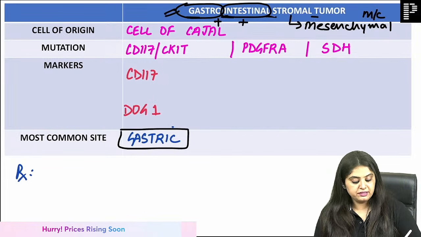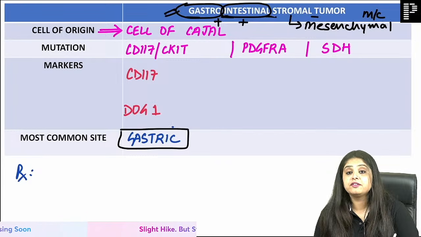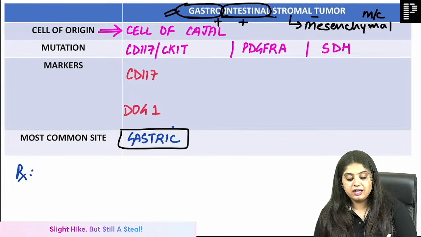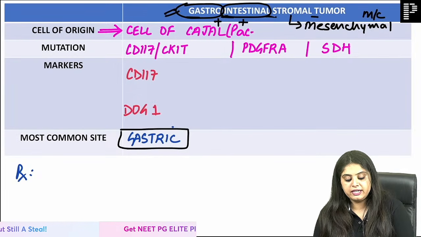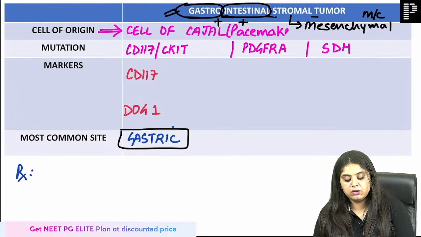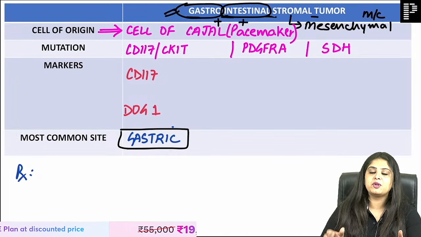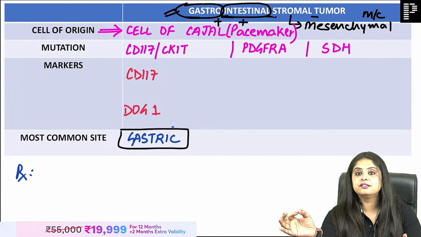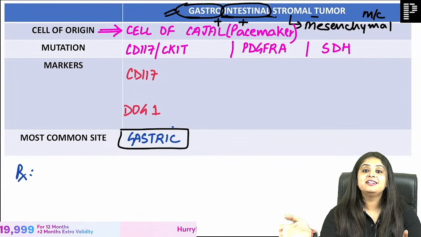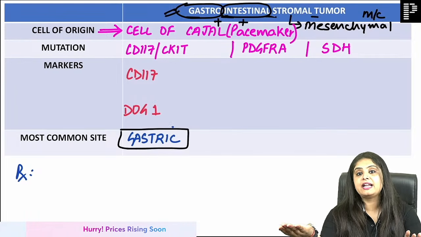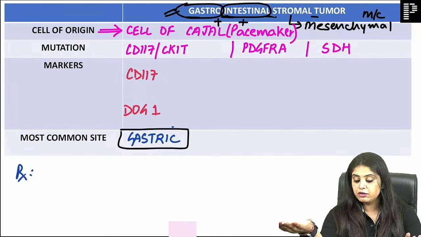Now coming to where it arises from. It arises from the cells of Cajal. Guys, what is the cell of Cajal? It is the pacemaker cell of your GIT. In NEET UG they used to ask a lot about the pacemaker of the heart, if you remember. The pacemaker of the heart is the SA node. Similarly, here they tend to ask you the pacemaker of the GI tract, and that is going to be the cells of Cajal.